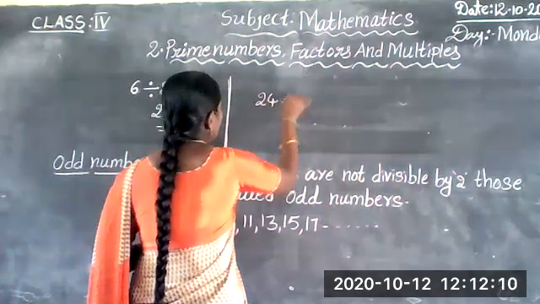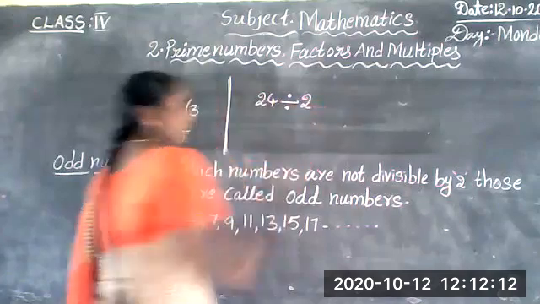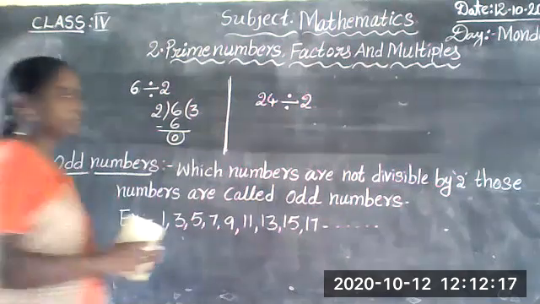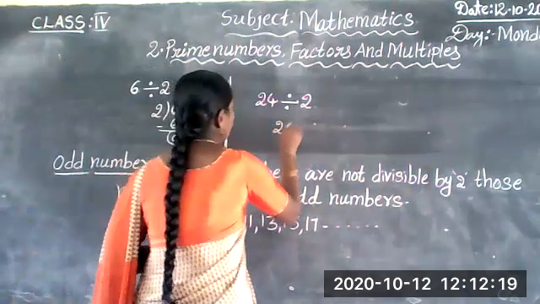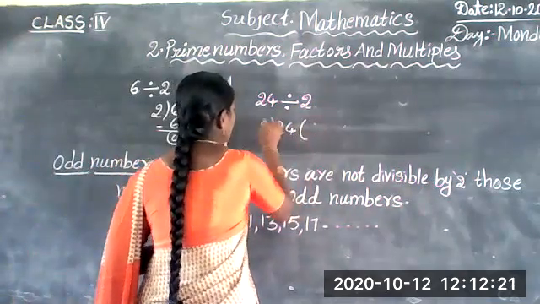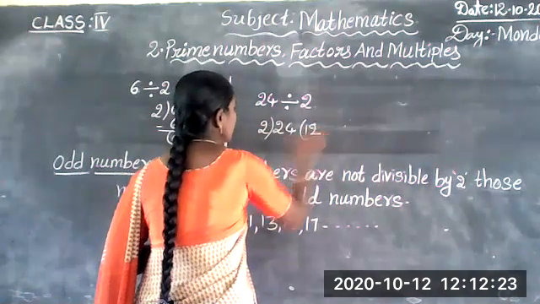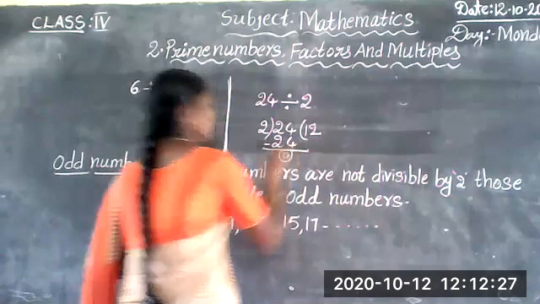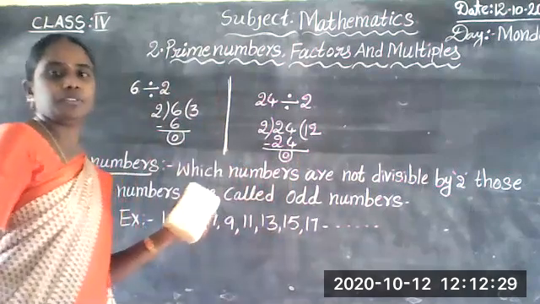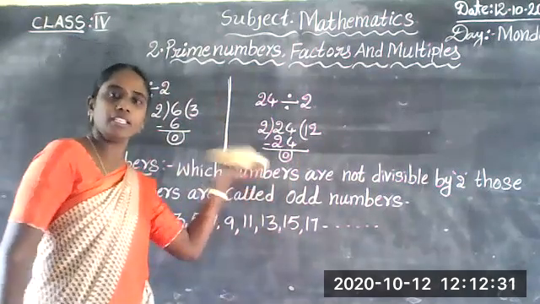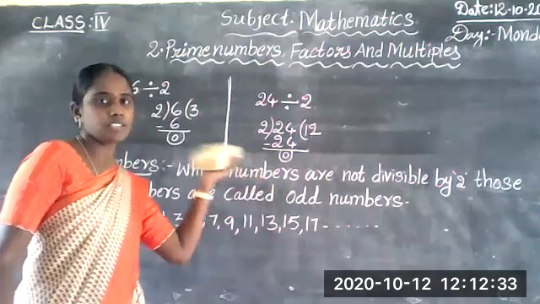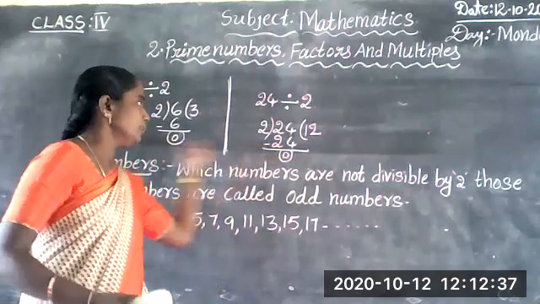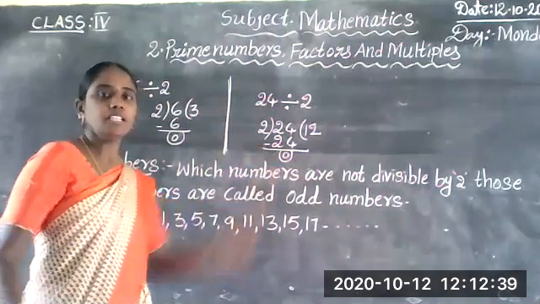24 divided by 2. Is 24 an even number or not? 24 divided by 2: 2 12s are 24. 24 minus 24 is 0. Here also we get remainder 0. Yes, in both cases we get remainder 0.